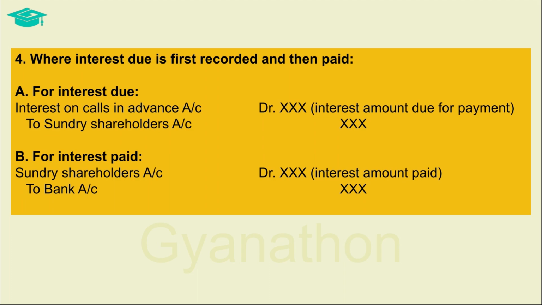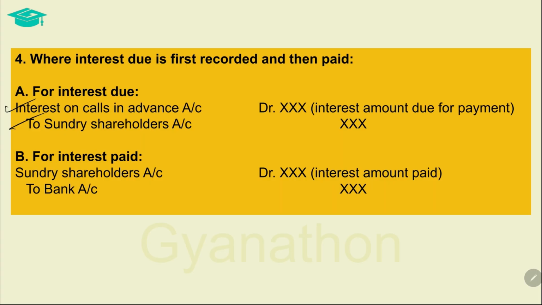However, sometimes the company may first record the interest that is due from the company to the shareholder and then pay the interest. This is recorded by first accounting for the interest being due by debiting the interest on calls in advance account with the interest amount that is due for payment and crediting the sundry shareholders account.